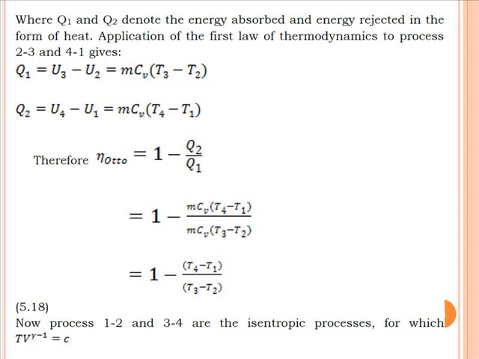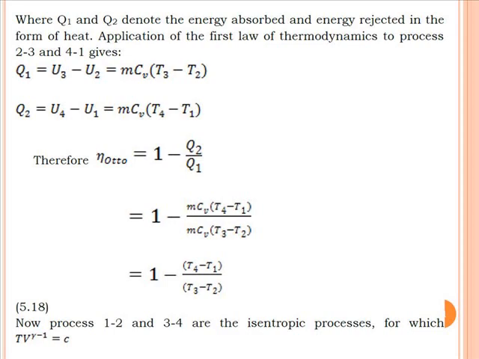During this analysis we will assume Q1 and Q2, that is, heat supplied and heat rejected in this cycle. So Q1 is the amount of heat supplied during the process, whereas Q2 is the amount of heat rejected from the process.